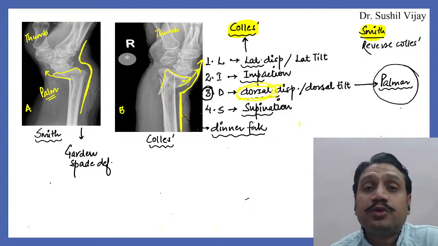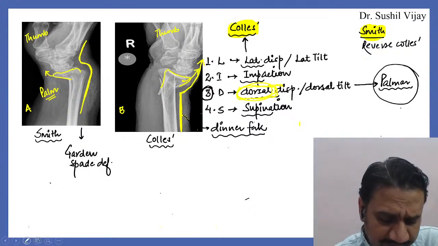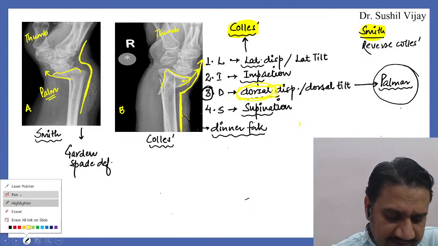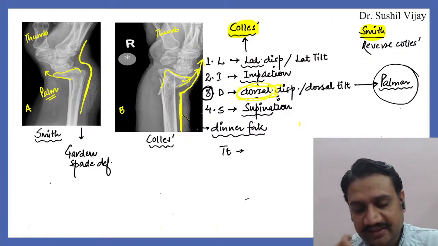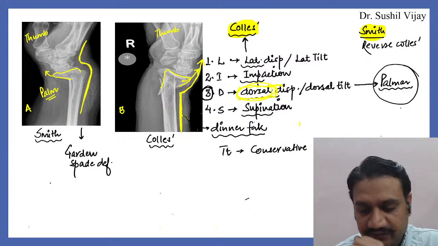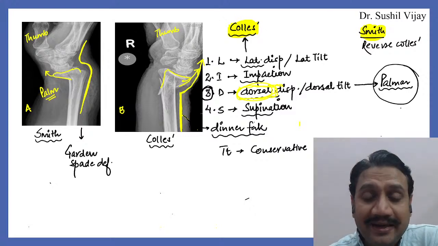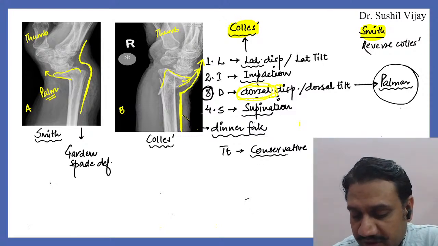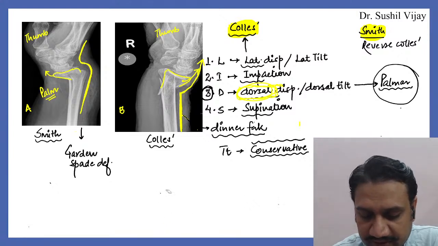And treatment for both of them has to be conservative. You have to give plasters only. You don't have to go for surgery in any one of them. It has to be absolutely conservative.